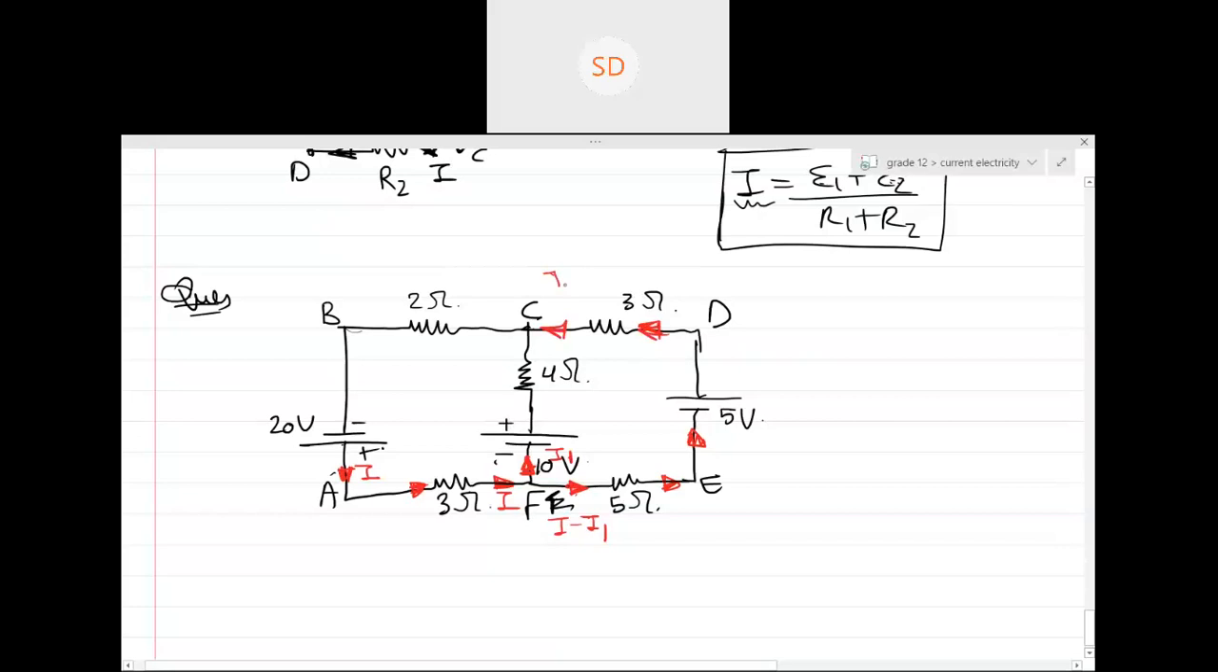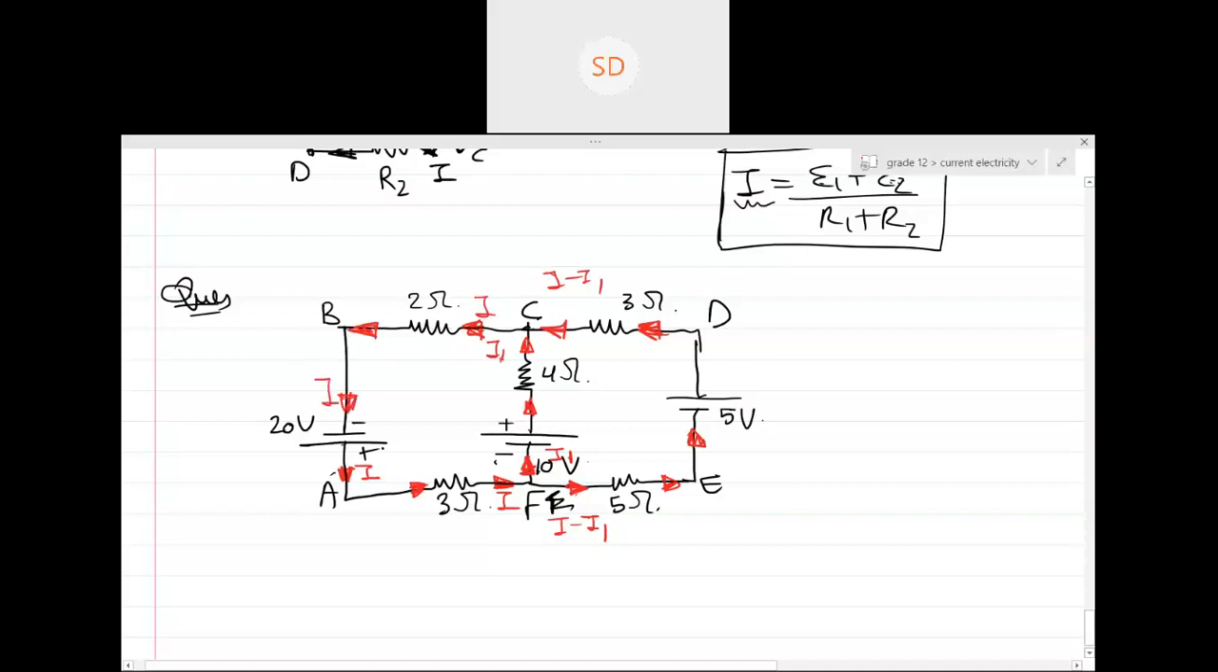So what is the current which is coming over here? I minus I1. This I1 current will pass through the 10 volt battery, 4 ohm resistor, and come over here. So I1 will come over here, I minus I1 will come over here. These both will combine and become I again. The I will pass through this 2 ohm resistor, and this I current will reach the battery.